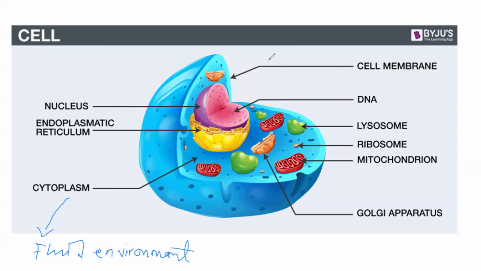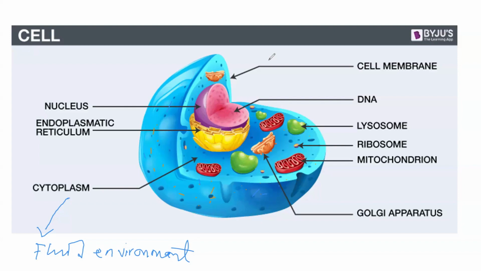Look at the structure. All this part of the cell is the cytoplasm. If you look in this cytoplasm, these are the organelles. You see that they are suspended in the cytoplasm. So it means that the cytoplasm is a fluid structure where all the organelles of the cells are suspended.